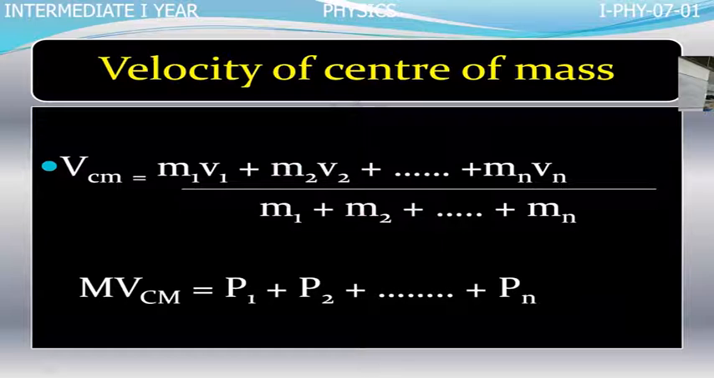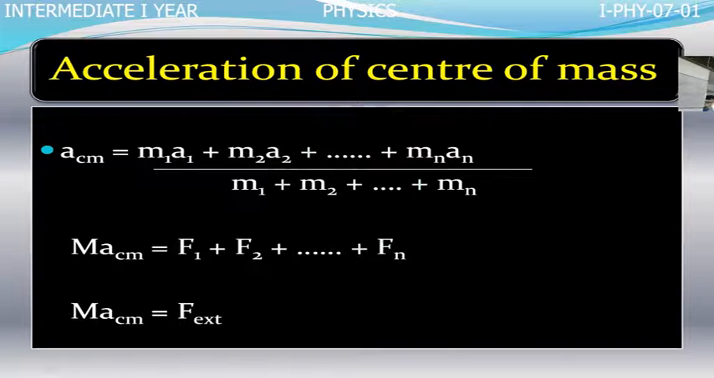Next, now you go for acceleration. Acceleration of center of mass: M1 A1 plus M2 A2. What are M1, M2? Masses of all the particles of the rigid body. A1, A2 are the accelerations of those individual particles. And ACM means acceleration of center of mass.